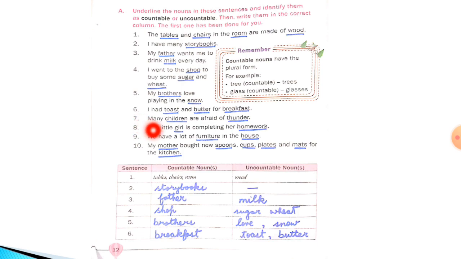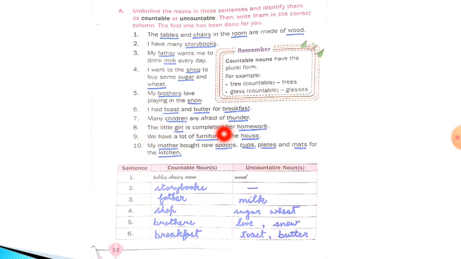Now the seventh one: many children are afraid of thunder. Now children you can count and thunder you cannot count, so thunder will come under uncountable noun and children will come under countable nouns. It is on the next page, page number 13, so you can continue there.